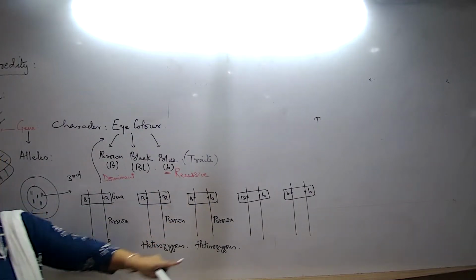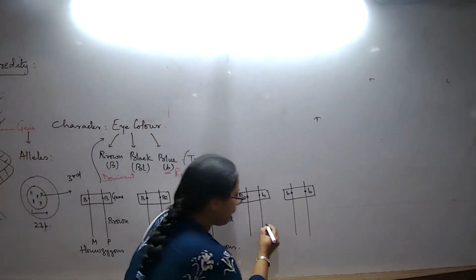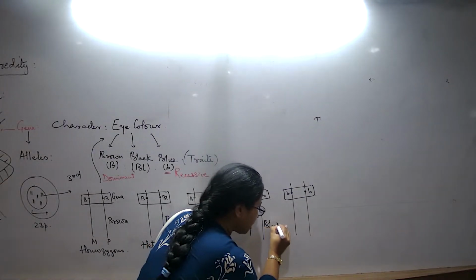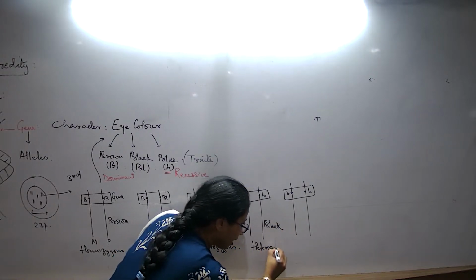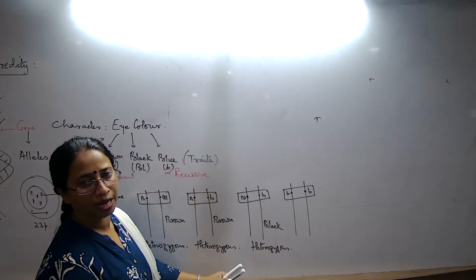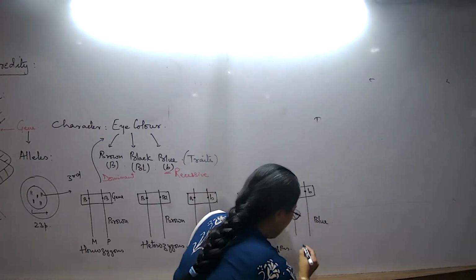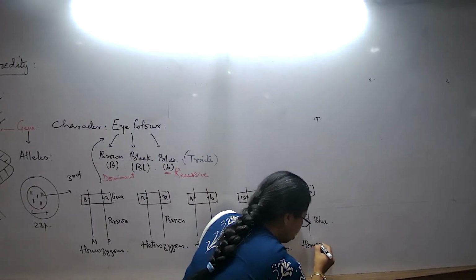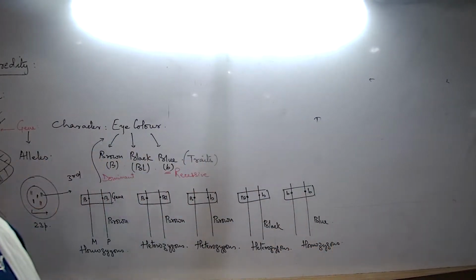Heterozygous condition. What about this now? Tell me, what should be the color of the eye? Black. And what type of condition is this? This is also a heterozygous condition. Talk about the last one. What about the last? The eye color would be blue. And what is this type of condition known as? This type of condition is known as the homozygous condition.